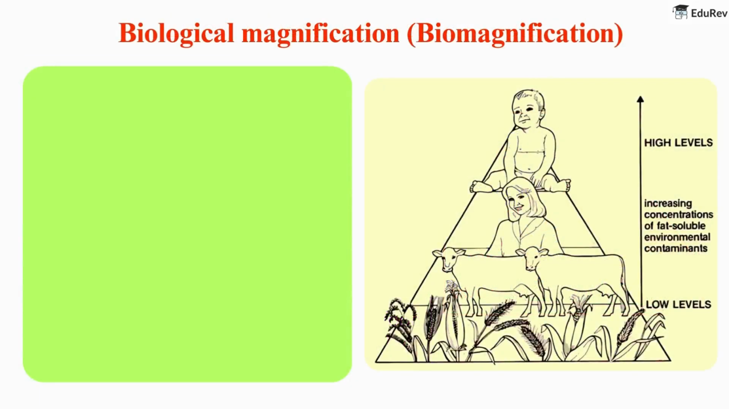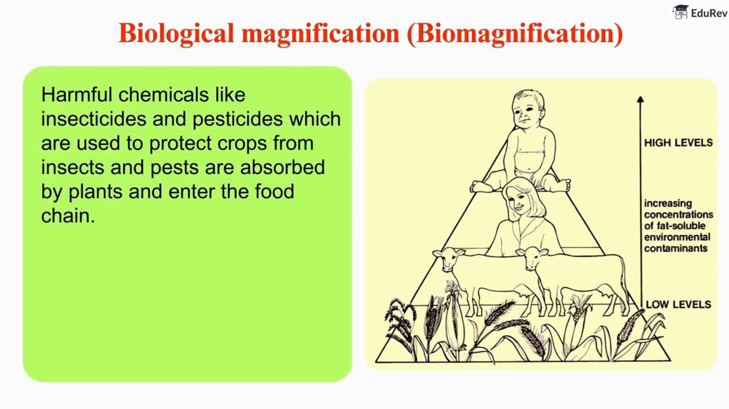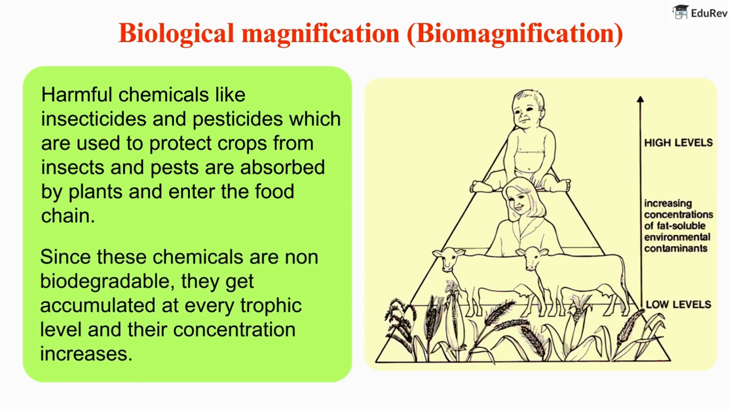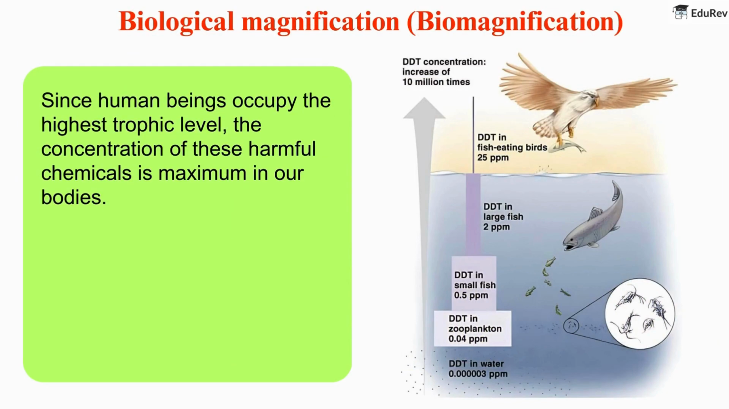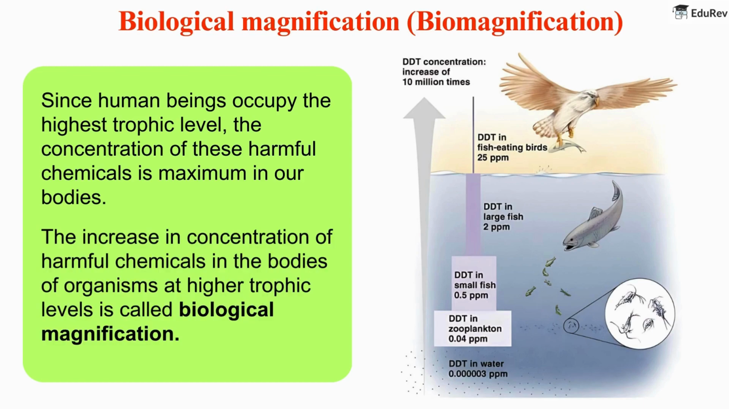Biological magnification or biomagnification. Harmful chemicals like insecticides and pesticides, which are used to protect crops from insects and pests, are absorbed by plants and enter the food chain. Since these chemicals are non-biodegradable, they get accumulated at every trophic level and their concentration increases. Since human beings occupy the highest trophic level, the concentration of these harmful chemicals is maximum in our bodies. The increase in concentration of harmful chemicals in the bodies of organisms at higher trophic levels is called biological magnification.